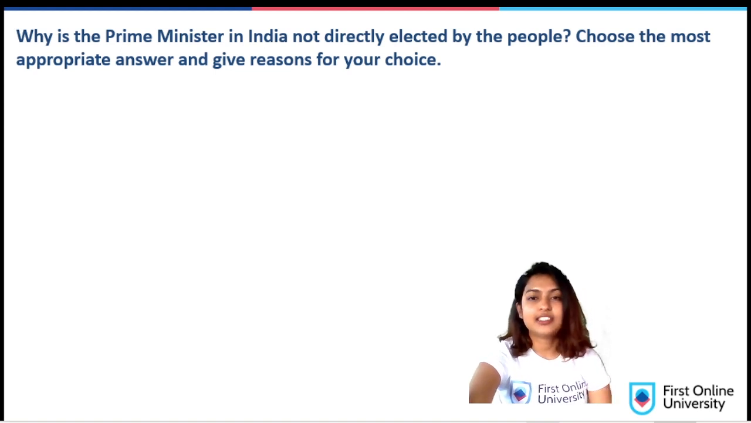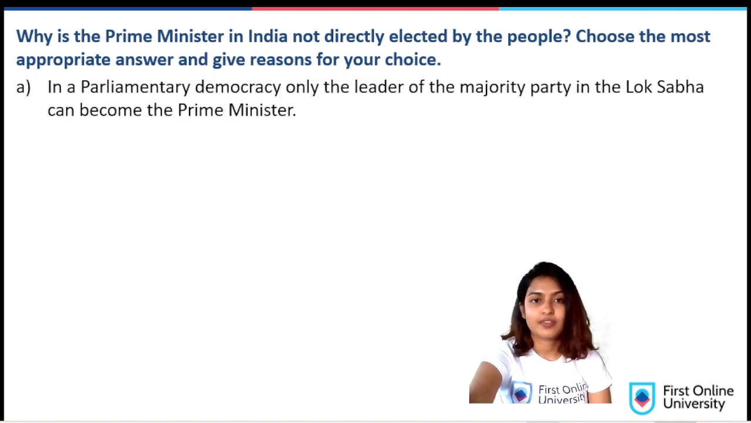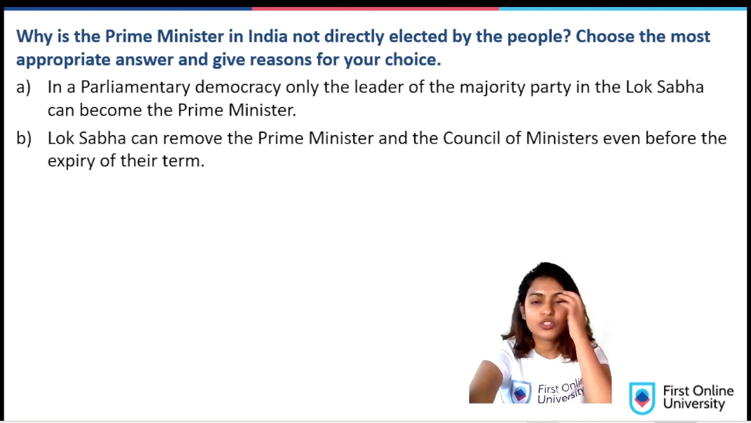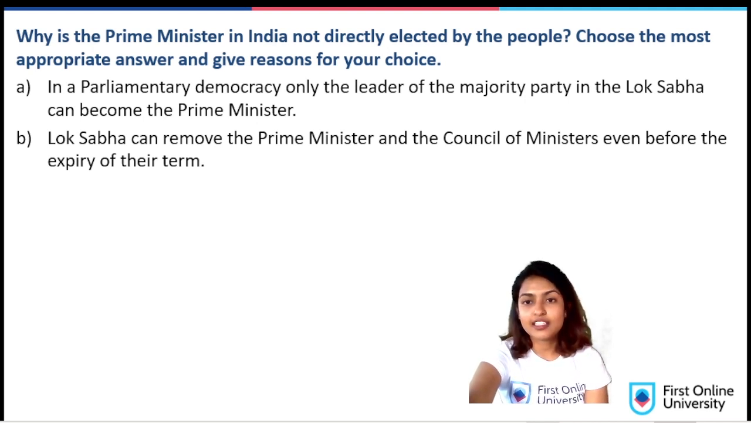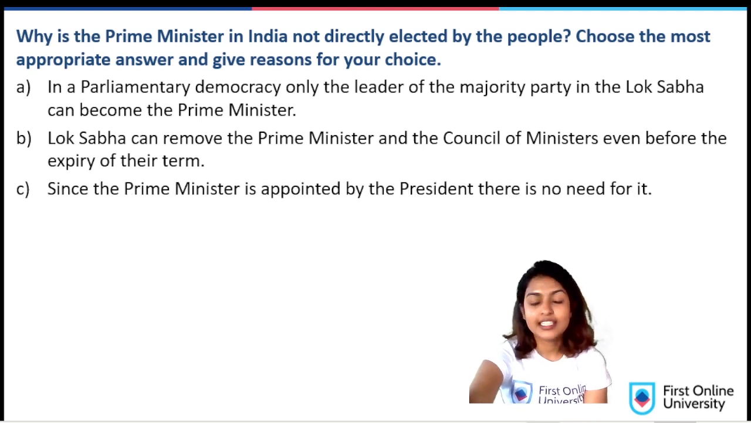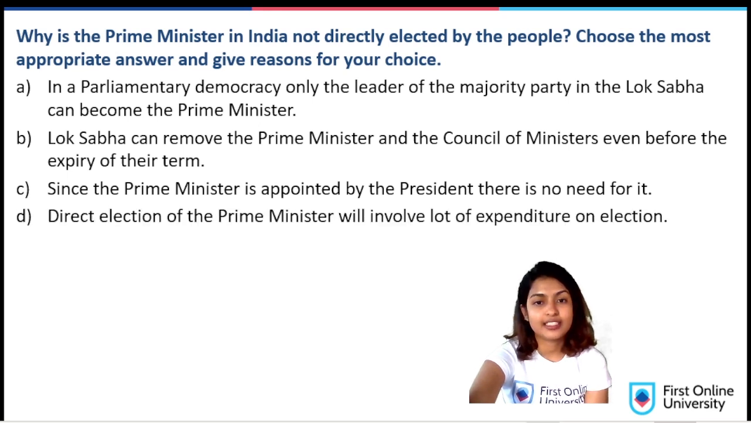Why is the Prime Minister in India not directly elected by the people? Choose the most appropriate answer and give reasons for your choice. A. In a parliamentary democracy, only the leader of the majority party in the Lok Sabha can become the Prime Minister. B. Lok Sabha can remove the Prime Minister and the Council of Ministers even before the expiry of their term. C. Since the Prime Minister is appointed by the President, there is no need for it. D. Direct election of the Prime Minister will involve a lot of expenditure on election.